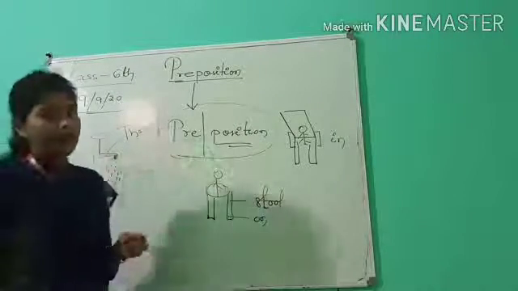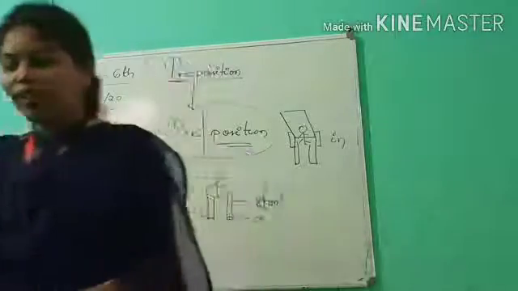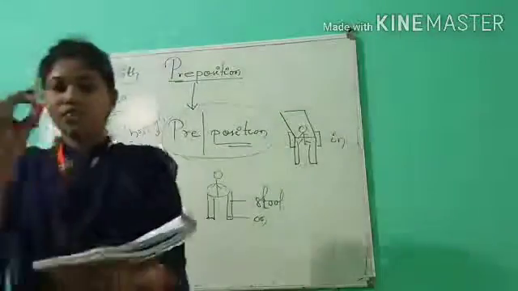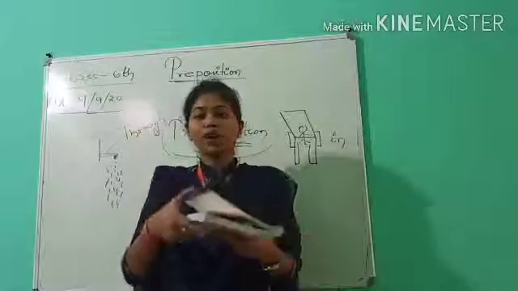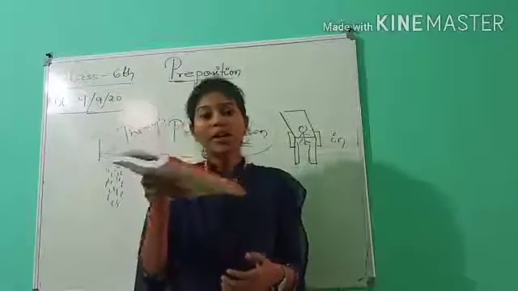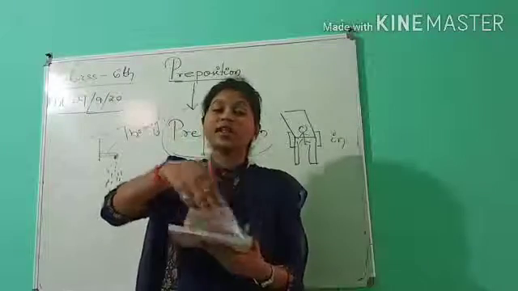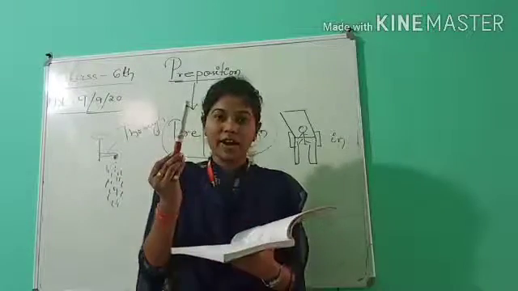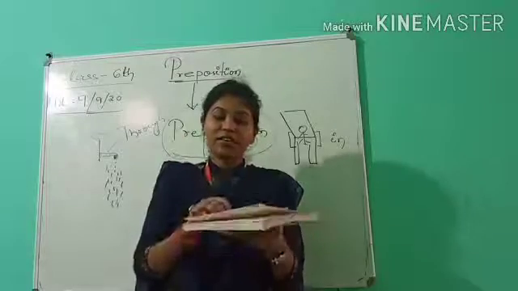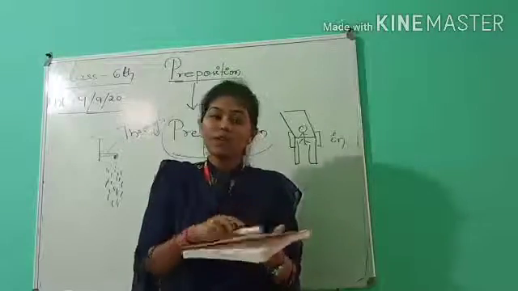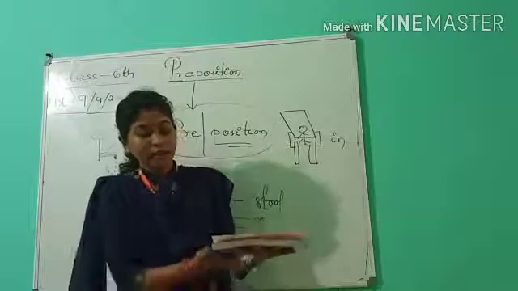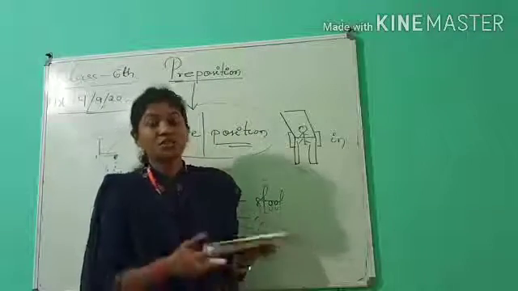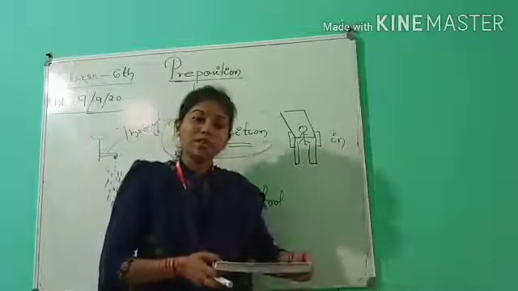Similarly, if I show you an example, like this is the marker and this is the book. If I keep the marker there and I close the book, if I ask you where is my marker, you need to say it is inside the book, right? If I say here, it is on the book. If there is a table here, if I keep my book like this, you will see the surface is touching the table, so you can say the book is on the table.